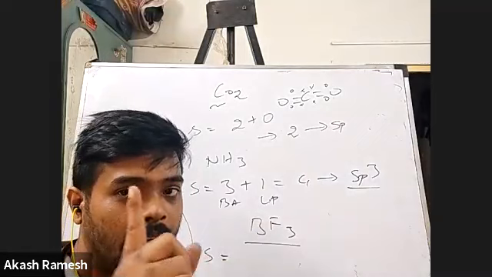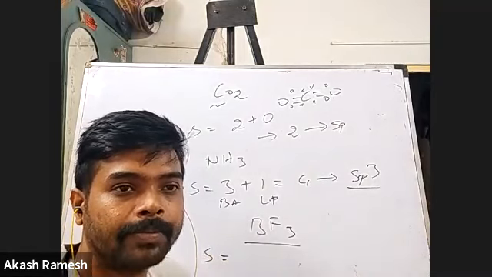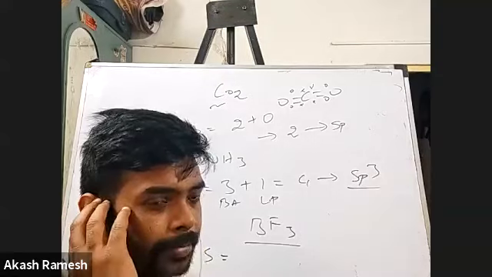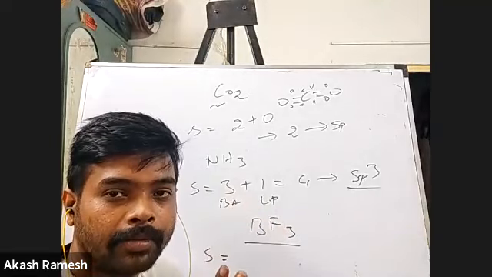First component is bonding atoms. How many bonding atoms are there? Two bonding atoms. I'm not able to hear. How two bonding atoms? First, what is the central atom here?